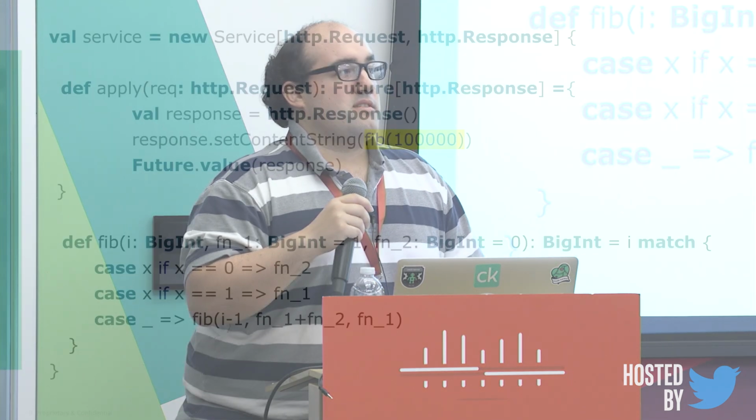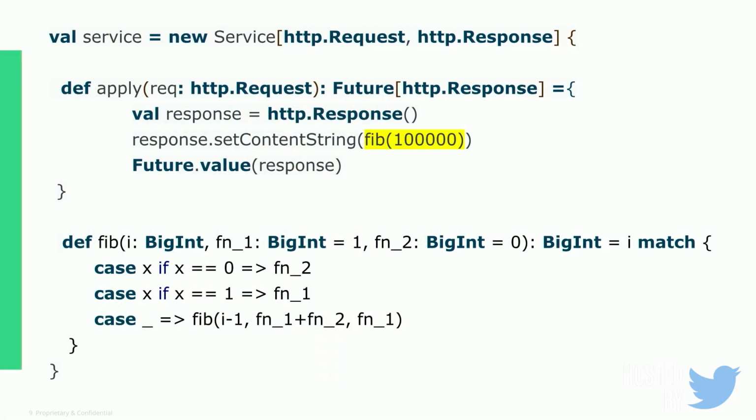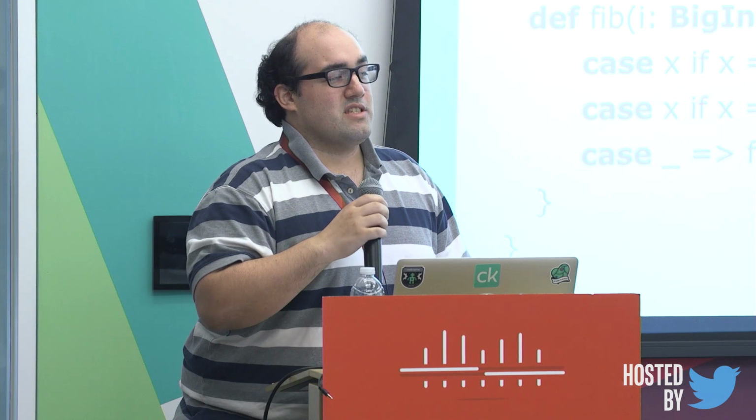But someone might do this. They're writing a service, and then they write some function, like calculate the Fibonacci sequence, and they say, give me the 100th Fibonacci number and return that as my response. Does anyone know what happens if you do this? Who thinks this will perform better than the previous example? Who thinks it will perform worse? Yes, this will actually perform worse, or at least just as bad.